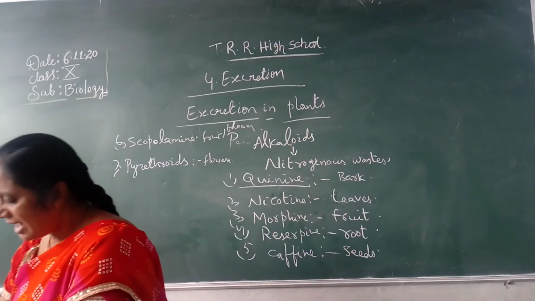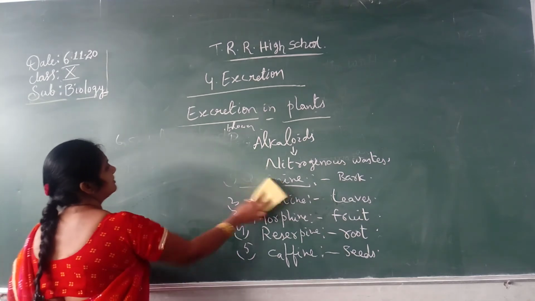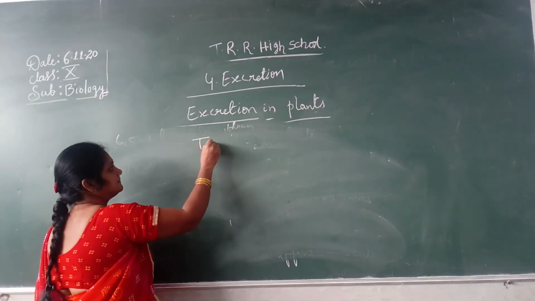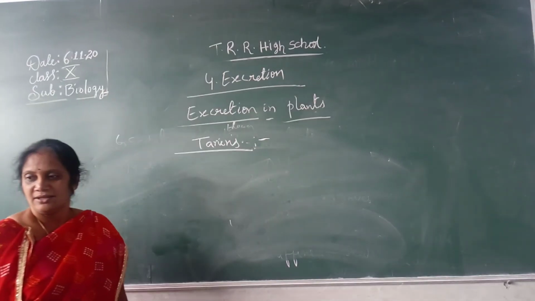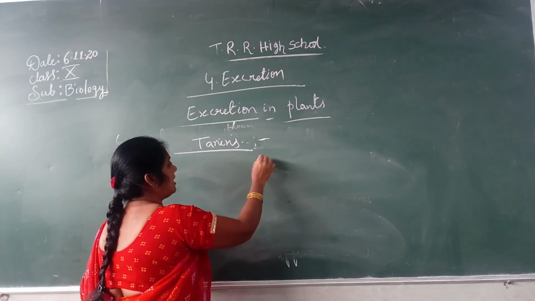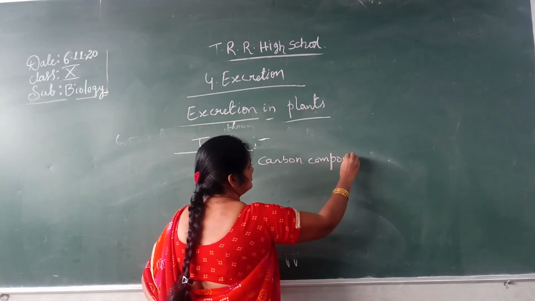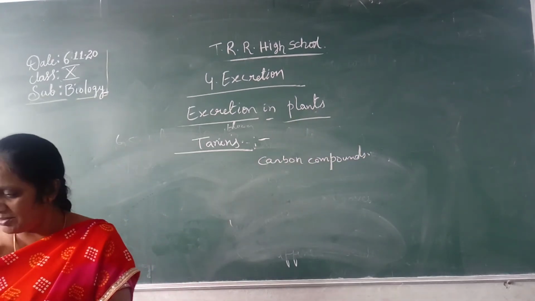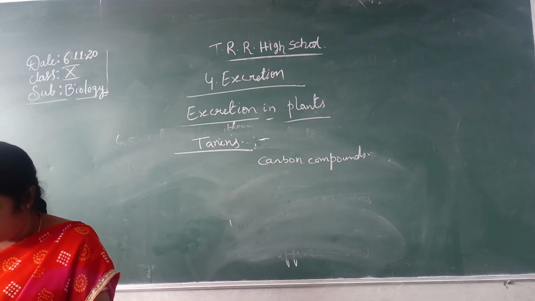Now we discuss tannins. Tannins are carbon compounds stored in different parts of the plant body.